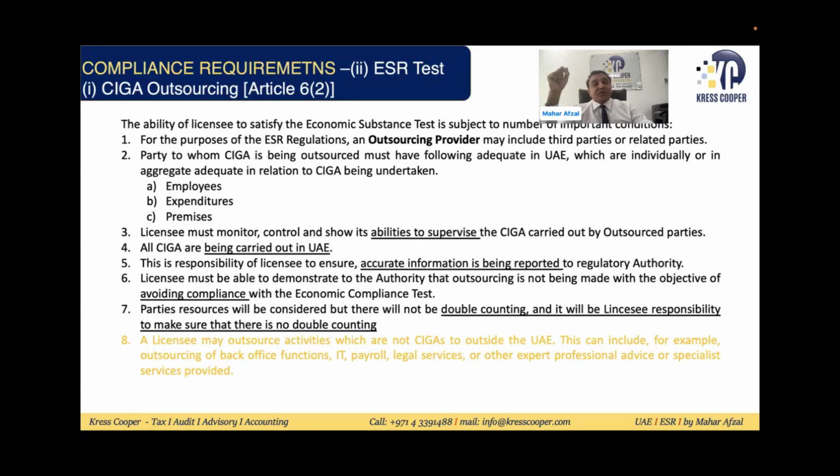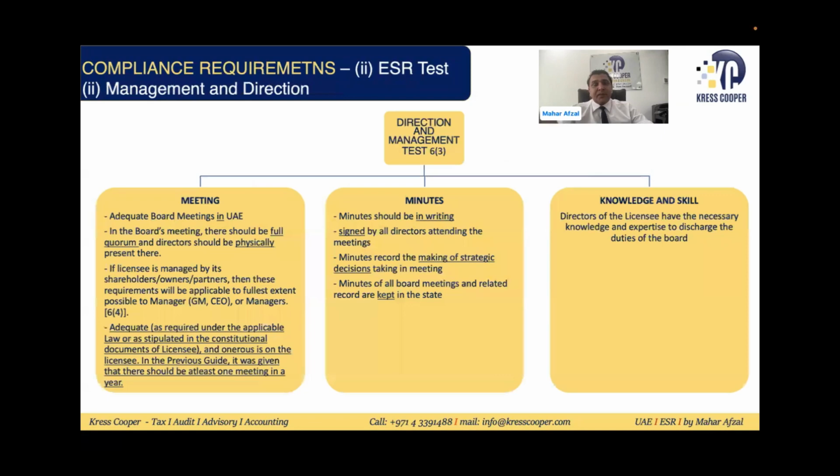A licensee may outsource activities which are not SIGA to a third party. Non-SIGA activities, basically support functions, you can outsource out of the UAE as well. There is no harm in this, but SIGA activities should be in the UAE.